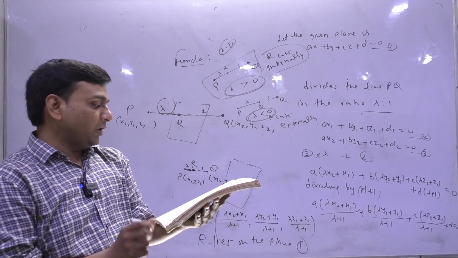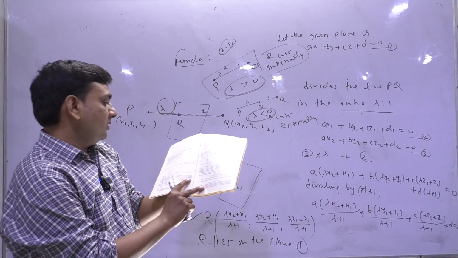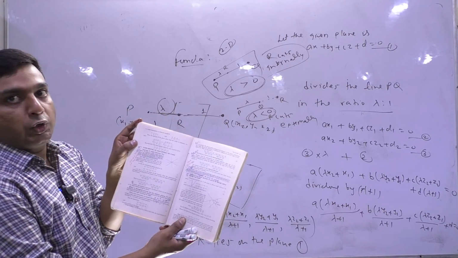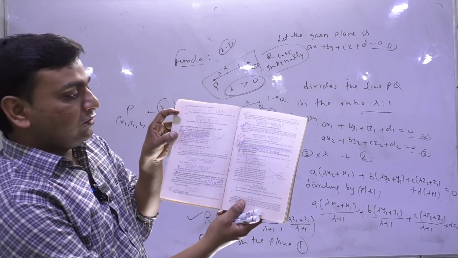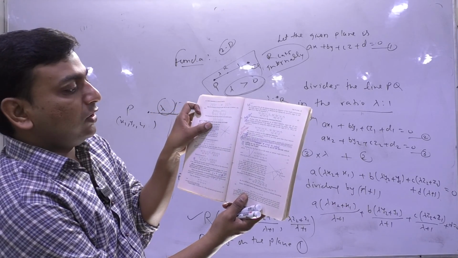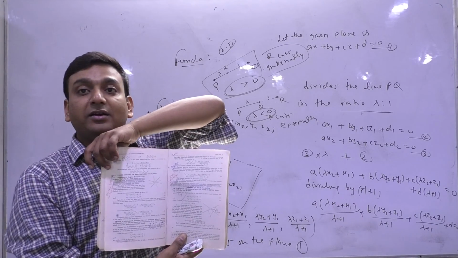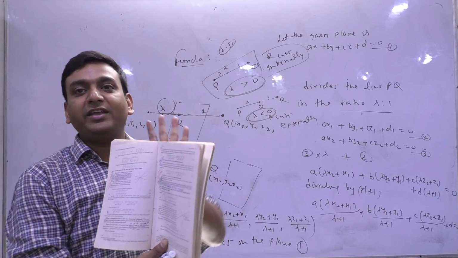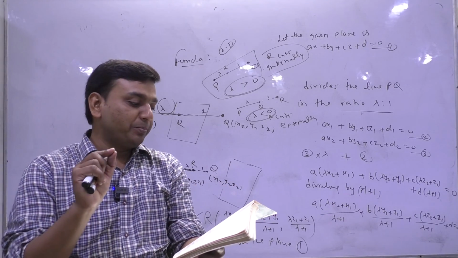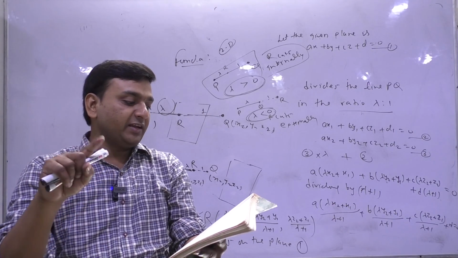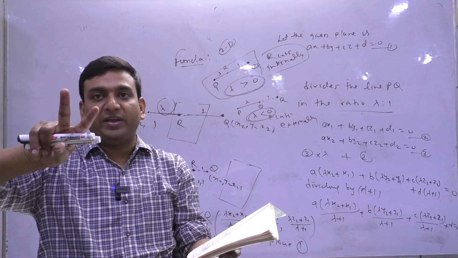Page number 54, above there is a heading. Please stick it out: Planes bisecting the angle between 2 planes. Now understand, mentoring: this definition written here, bisectors of angle between 2 planes, please remember it by heart, very easy only. Read it, what is written? The locus of planes bisecting the angle between 2 planes. So the planes which bisect the angle, 2 planes are given to you.